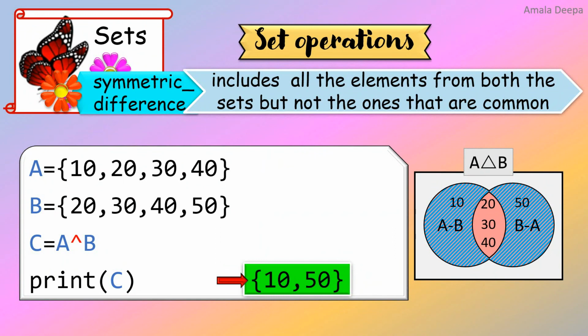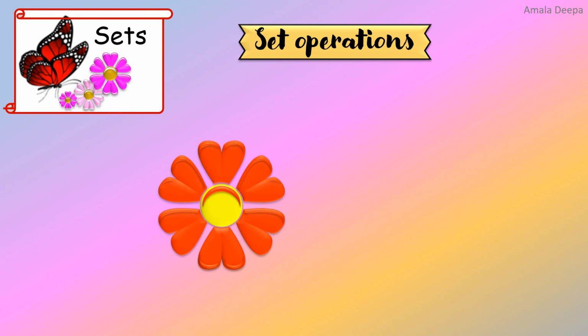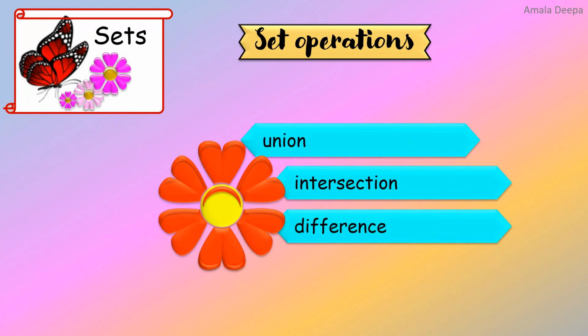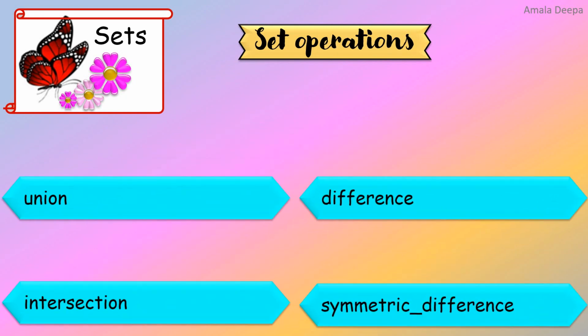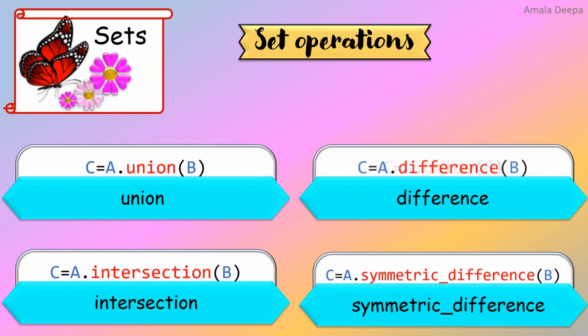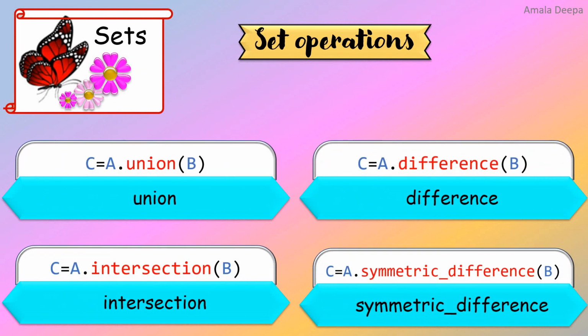I have taught you four set operations in Python: union, intersection, difference and symmetric difference. Once again, we will recall the functions to be used for each of these operations. Instead of these functions, we can also use the corresponding operator.